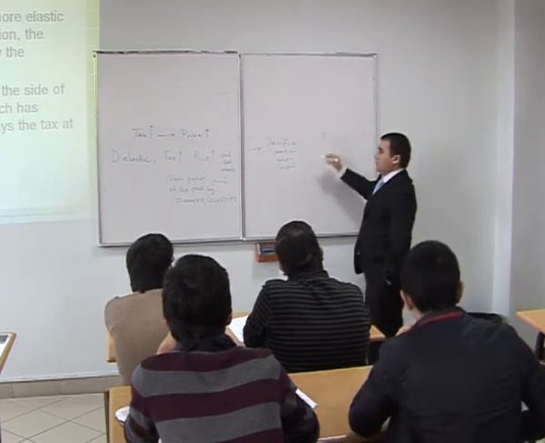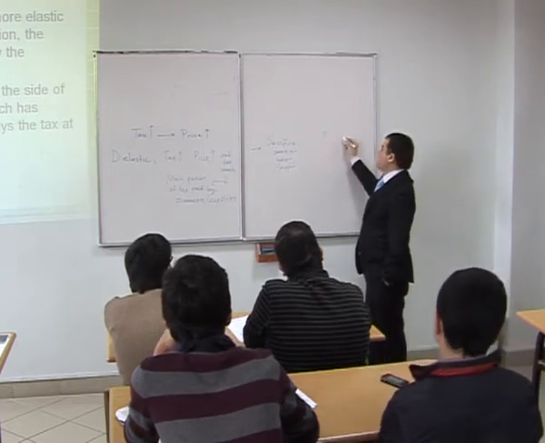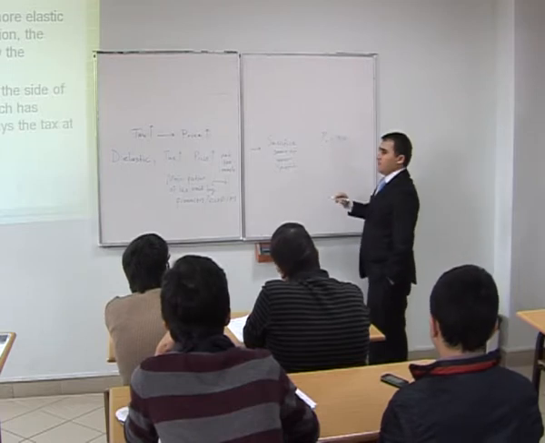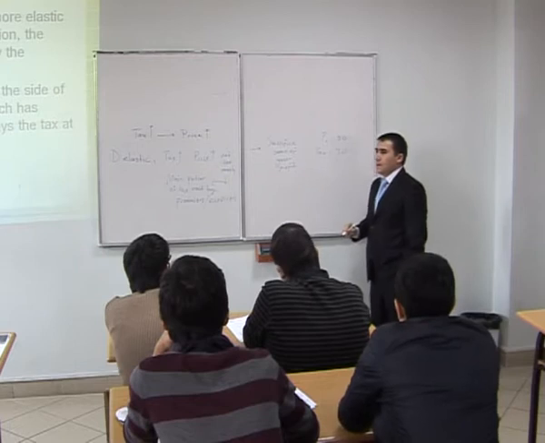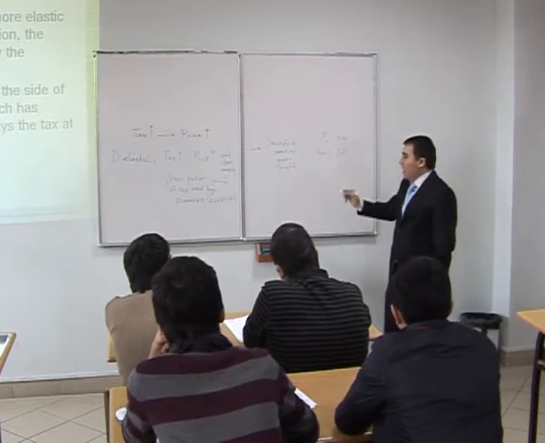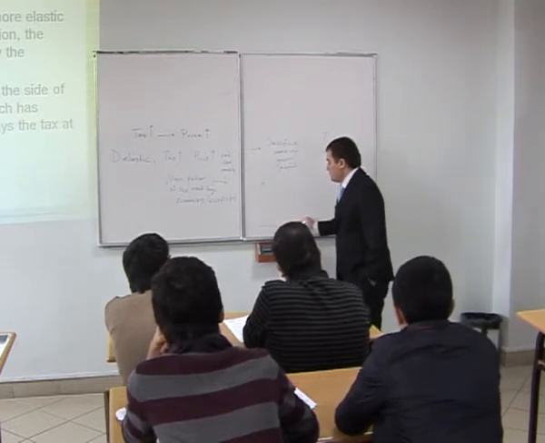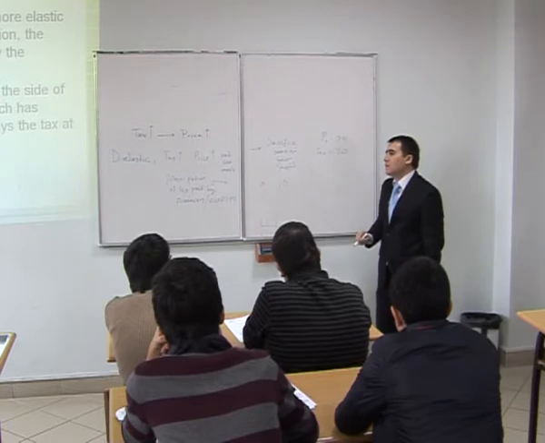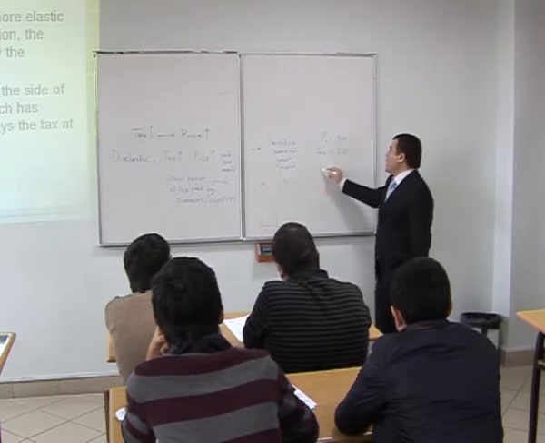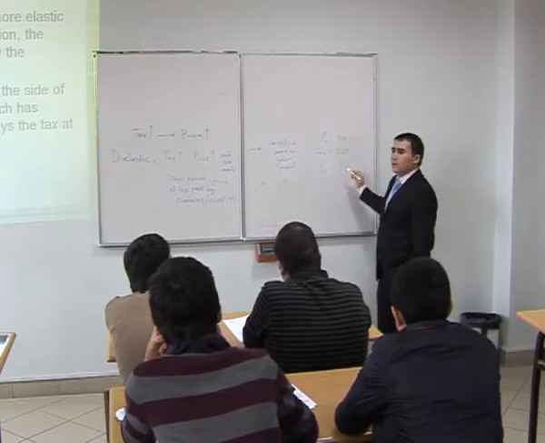Let's give a numerical example. You are selling something and the price is 50. Let's say that there's a new tax of 30. If demand is perfectly inelastic, what's going to happen? Price will go up and be 80.